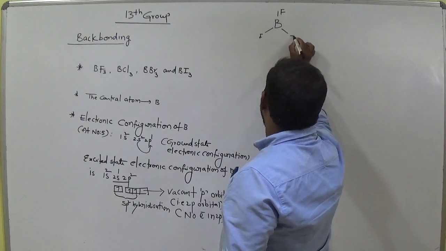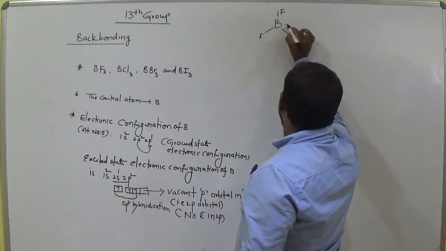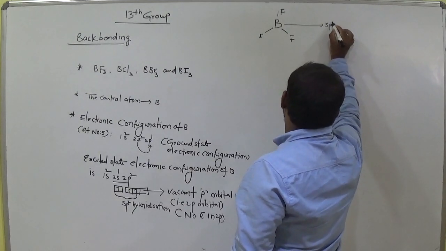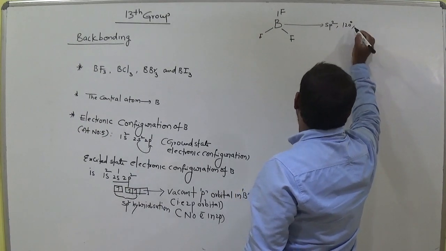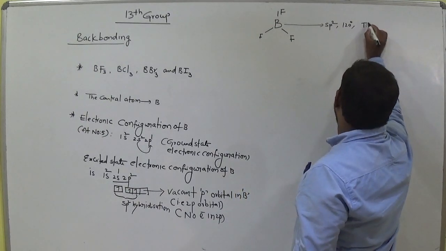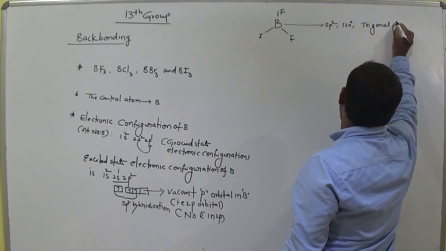This is boron trifluoride, am I right? So what is the hybridization? sp2, and bond angles 120 degrees and shape is trigonal planar, am I right?